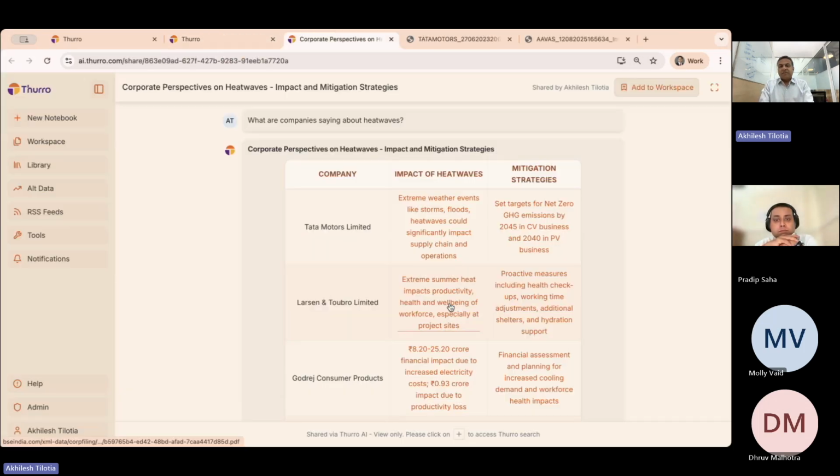Just going back to the climate thing, we started out with a very, very open-ended question. What are companies saying about heat waves? Compare this with the question that we started out with talking about name of Awas, which is a very particular metric for a particular company, right? Now, this is far more open. We didn't specify which company, and heat waves is as general a topic as you want to talk about. Now, what happens in this instance is we try and pick together the top 50 to 100 documents and put together what are the relevant data points that we think, the AI thinks, should be brought to your attention.